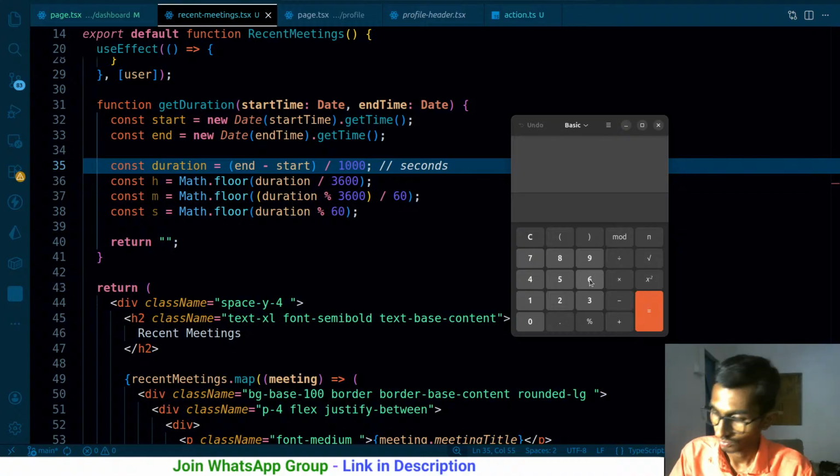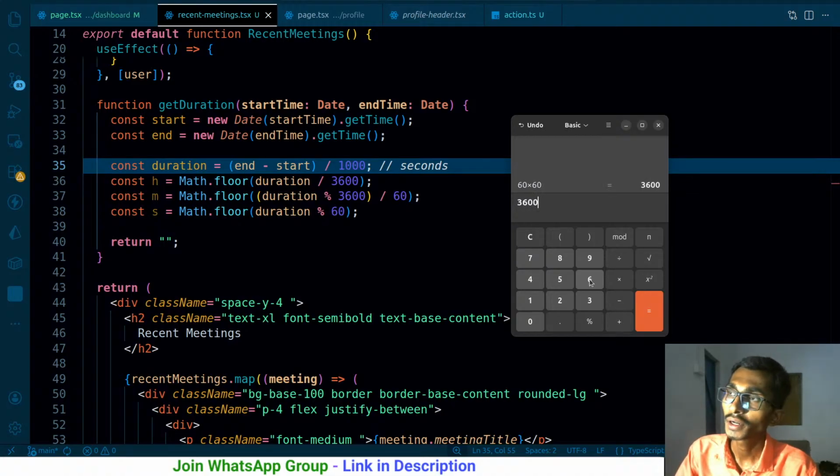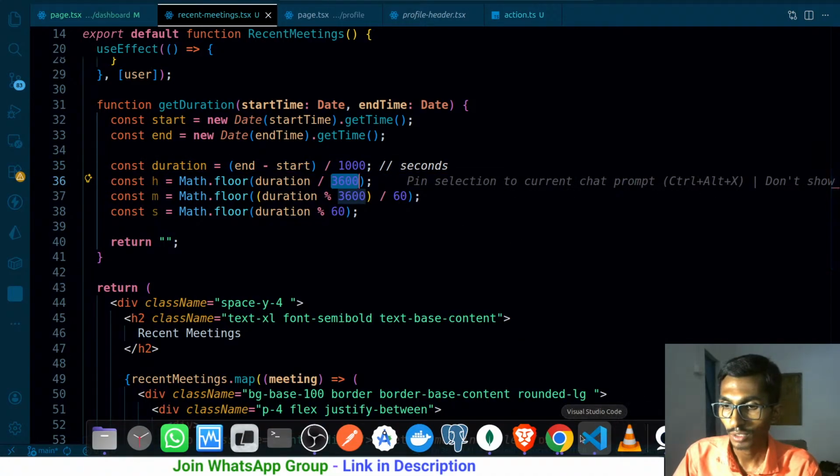There are 60 minutes in 1 hour, multiplied by 60, so there are 3600 seconds. 1 minute contains 60 seconds, 1 hour is 3600 seconds, right? So suppose I have 3800 seconds.